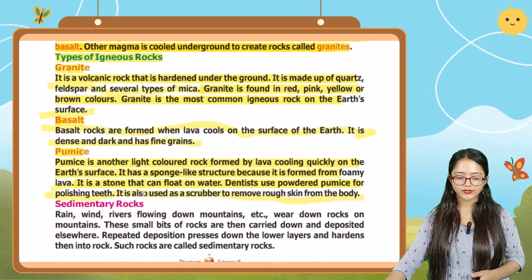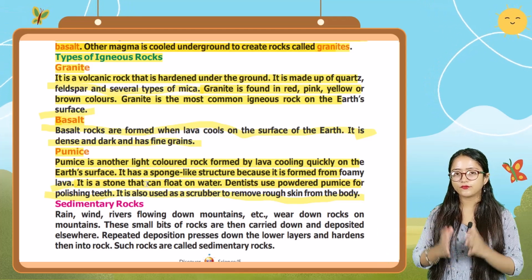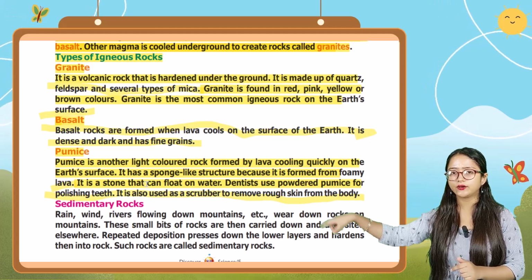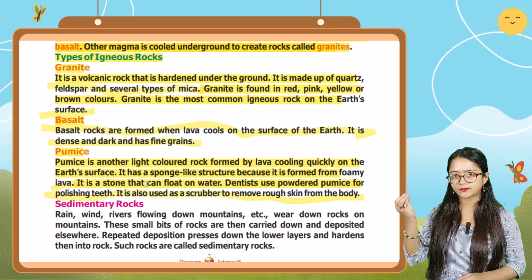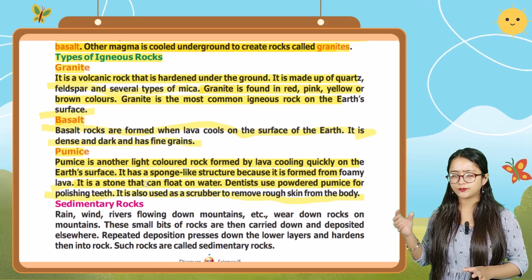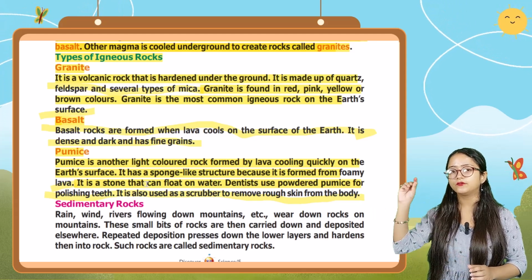So this pumice is another light colored rock which is formed by lava cooling quickly on the earth's surface. And it has that sponge like structure. Why does it have a sponge like structure? Because it is formed from foamy lava.